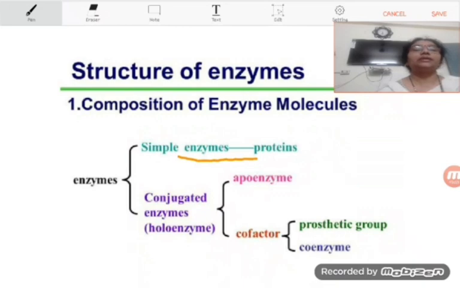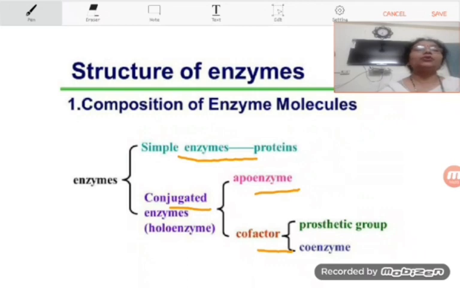But the conjugated enzymes or complex enzymes are the enzymes which are made up of the protein part, that is apoenzyme, and along with this protein part they also have the non-proteinaceous part in the form of cofactor.